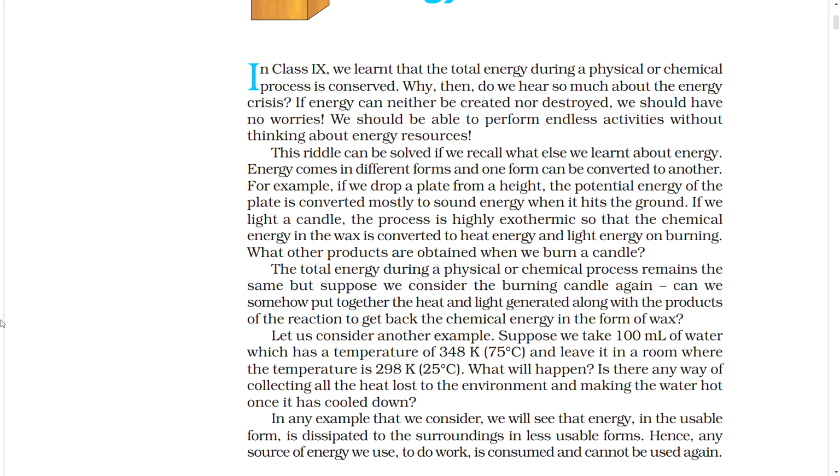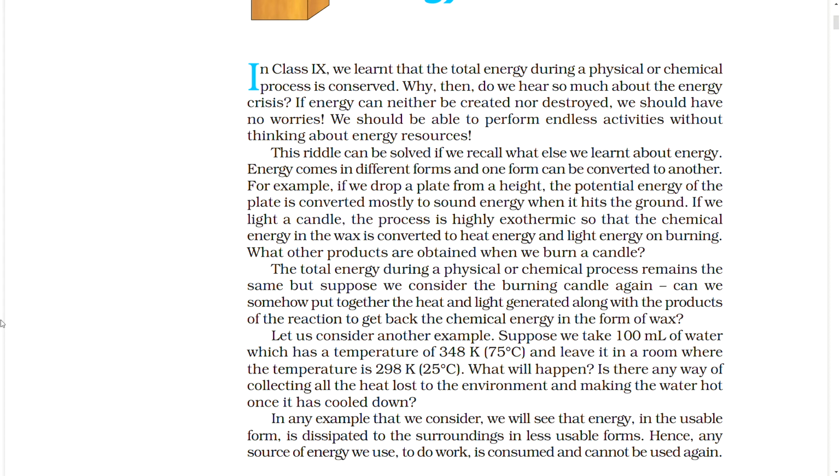But suppose we consider the burning candle again, can we somehow put together the heat and light generated along with the products of the reaction to get back the chemical energy in the form of wax? Let us consider another example. Suppose we take 100 ml of water which has a temperature of 348 K (75 degrees C) and leave it in a room where the temperature is 298 K (25 degrees C). What will happen? Is there any way of collecting all the heat lost to the environment and making the water hot once it has cooled down?